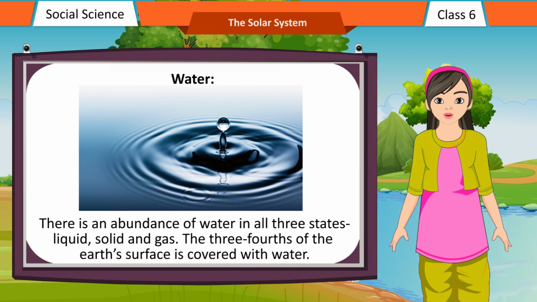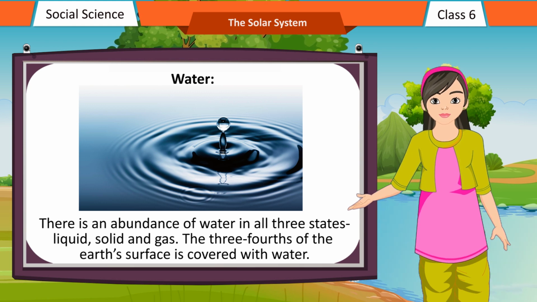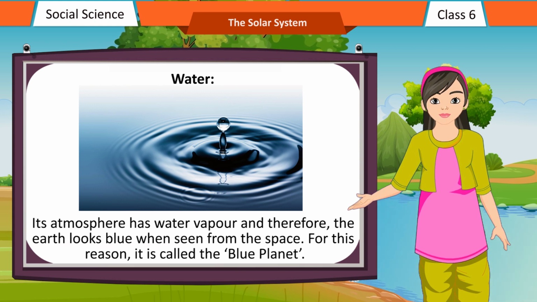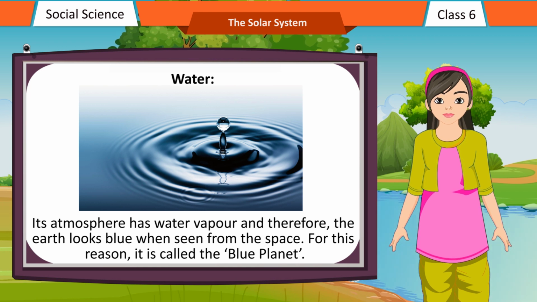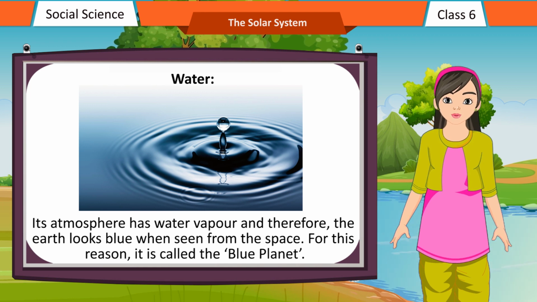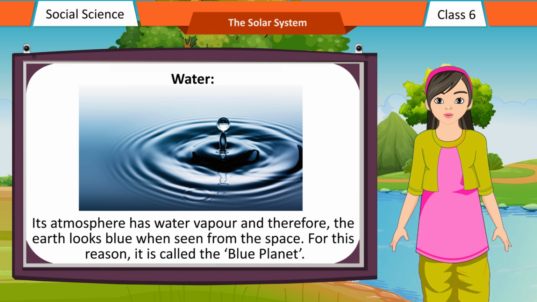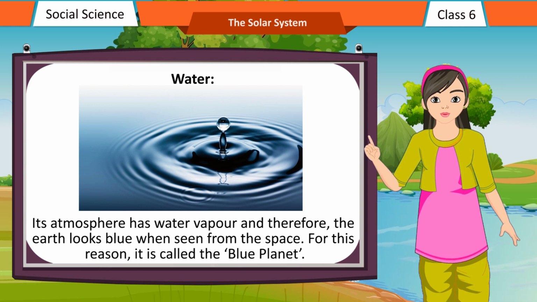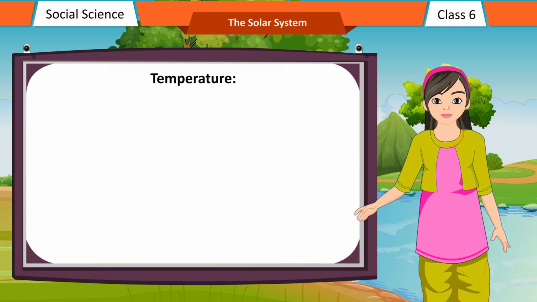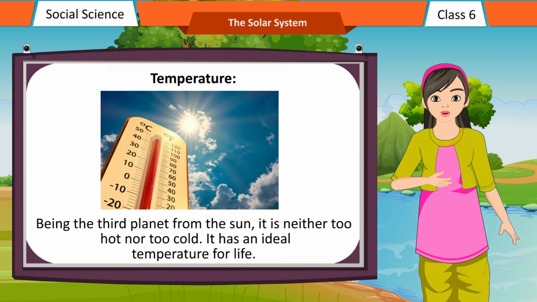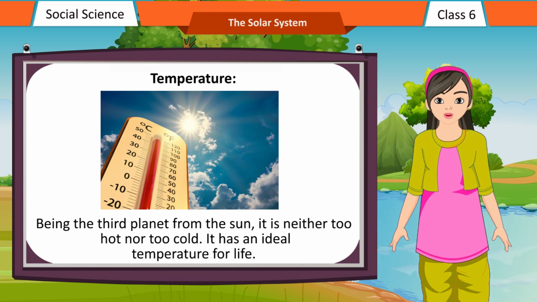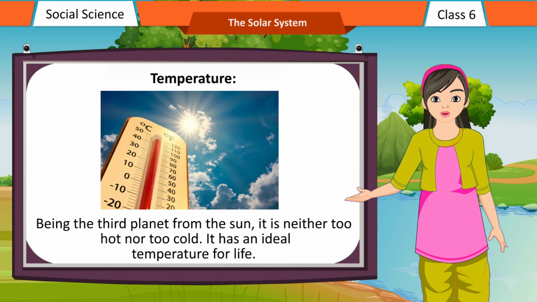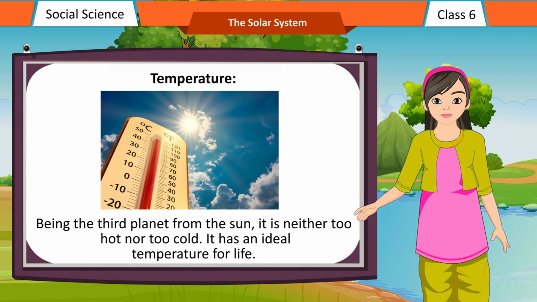Three-fourths of the Earth's surface is covered with water. Its atmosphere has water vapor and therefore, the Earth looks blue when seen from space. For this reason, it is called the blue planet. Temperature: being the third planet from the Sun, it is neither too hot nor too cold. It has an ideal temperature for life.